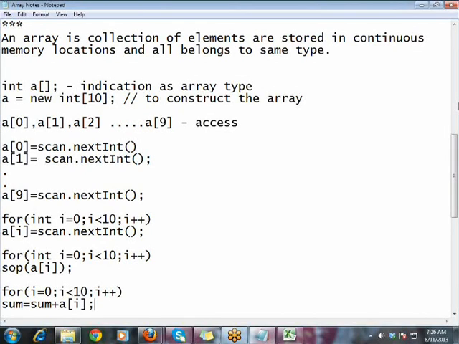You can access the data, but you have to say it as individual dimensions. For example, if you need a fifth number which is stored in the memory, you can say a of 4. You can still access it individually, not an issue. But a loop is for accessing all the elements of an array. That is the important thing. Or else, if you'd like to access a few elements, you can access them manually also.